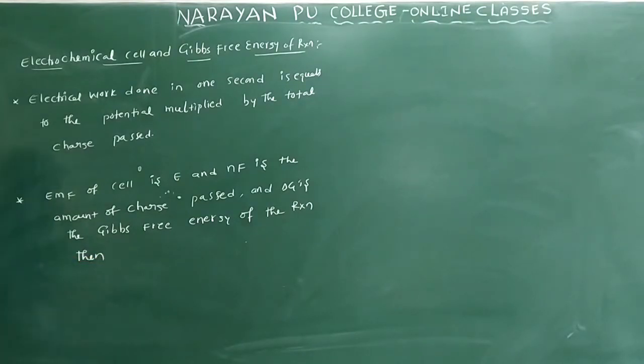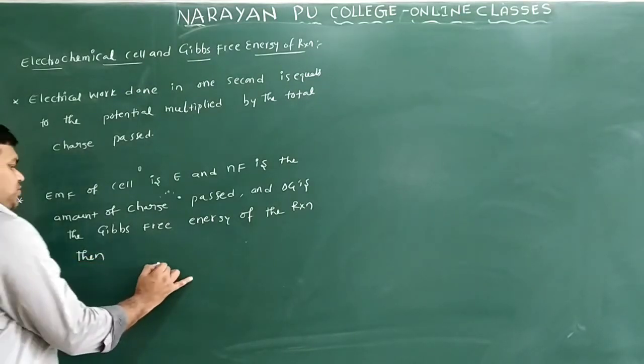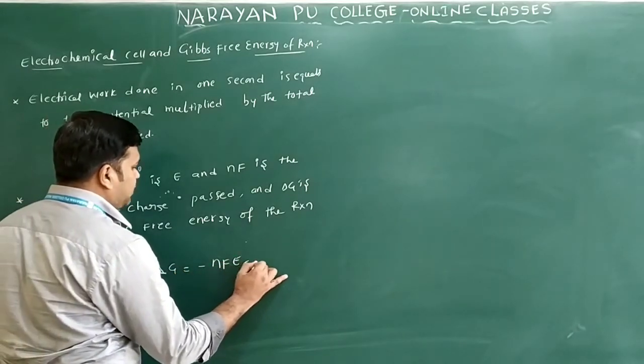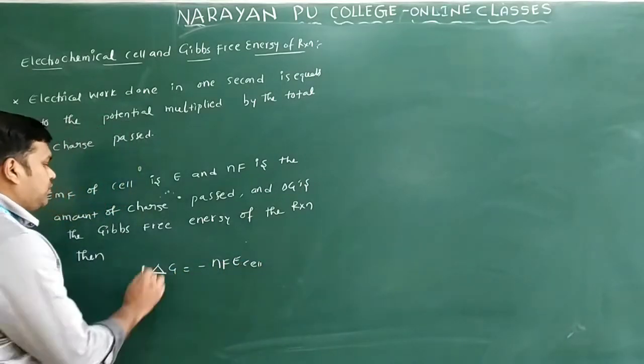Then you write one expression: delta G is equal to minus nF E cell. This is one of the formulas.